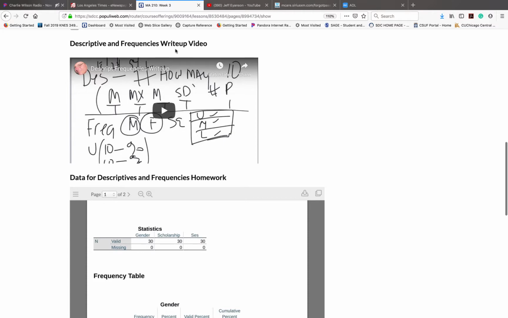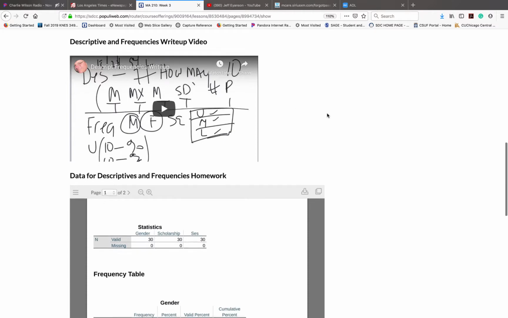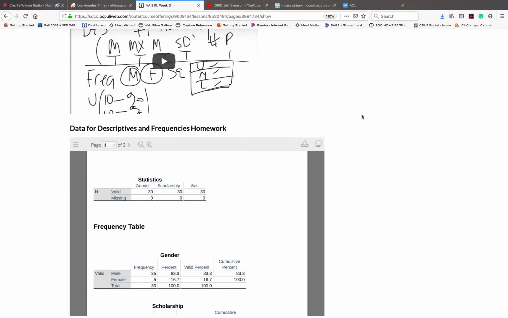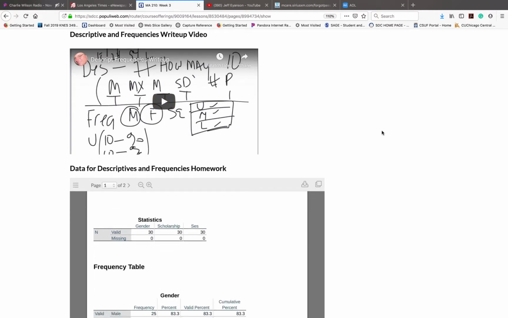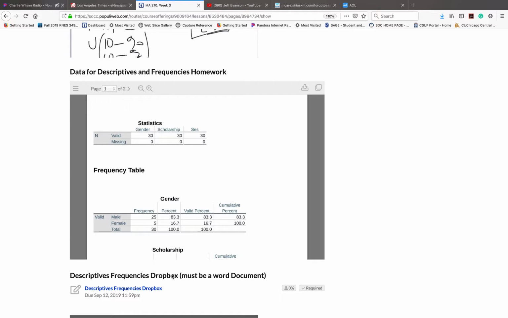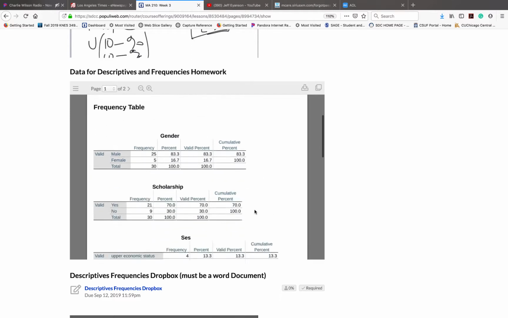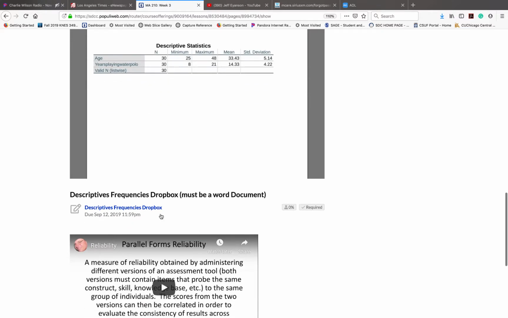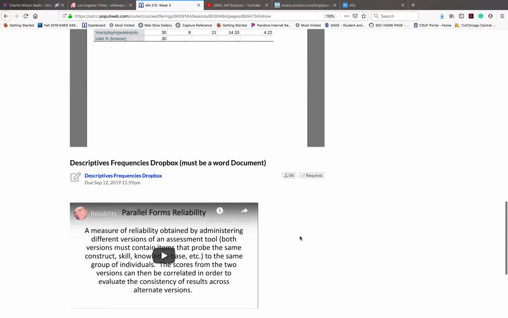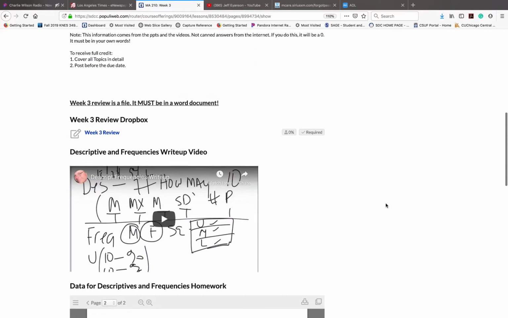So let's talk about this descriptives and frequencies, write a video. Along with this, this is about 12 minutes long. You listen to it over and over again, okay? And then basically you're going to do the write-up based on these numbers right here. And then you put it in the Dropbox. It has to be in a Word document. Those are your 2 assignments.